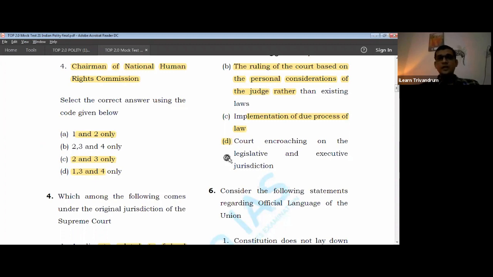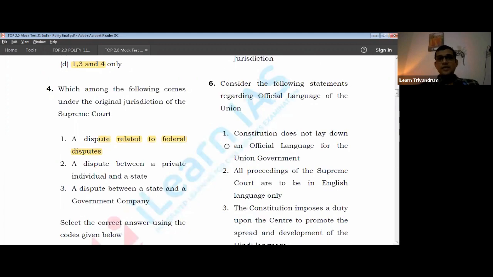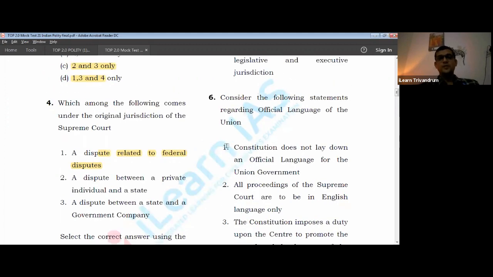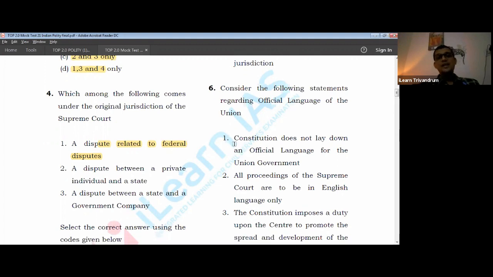Coming to the sixth one, consider the following statements regarding the official language of the Union. Do we have an official language? Yes, we have an official language. And what is the official language? Think about it. How many official languages do we have? Let's look at this. Constitution does not lay down... no, the Constitution definitely lays down about official language. The Constitution does not lay down about national language. There is nothing about national language. There is no national language for India. There is official language.